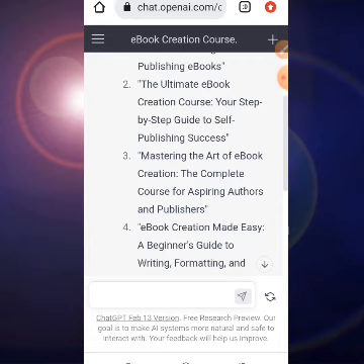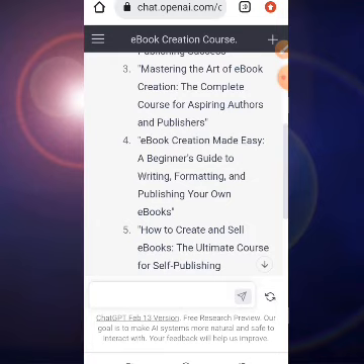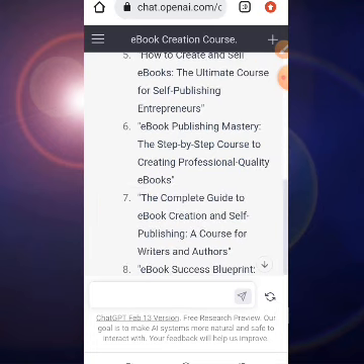Look at the third one: Mastering the art of ebook creation, the complete course for aspiring authors and publishers. Look at the fourth one: Ebook creation made easy, a beginner's guide to writing, formatting, and publishing your own ebooks. Look at the fifth one: How to create and sell ebooks, the ultimate course for self-publishing entrepreneurs. Look at the sixth one: Ebook publishing mastery, the step-by-step course to creating professional quality ebooks.